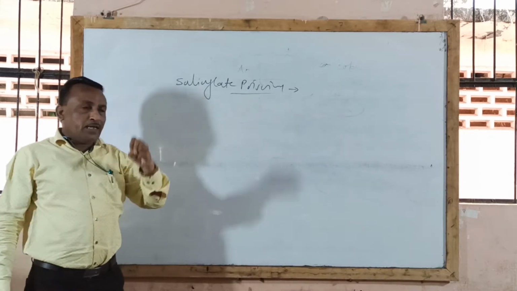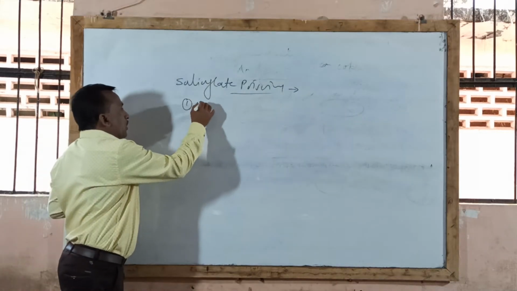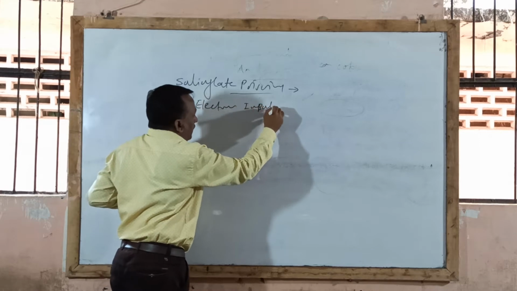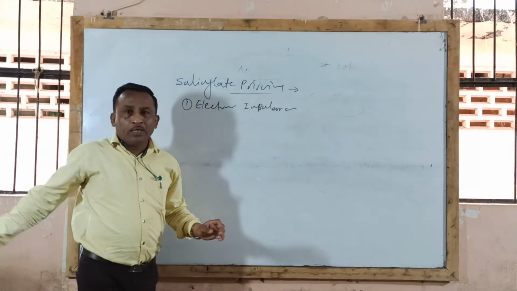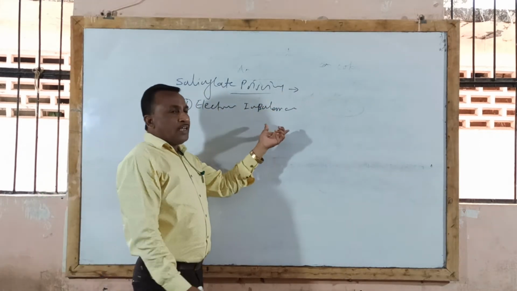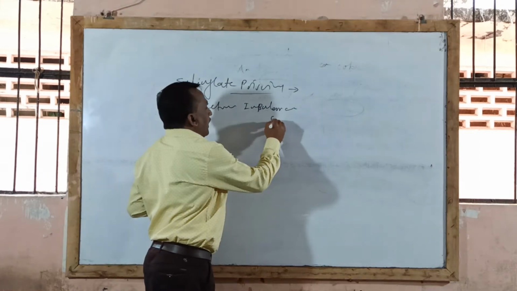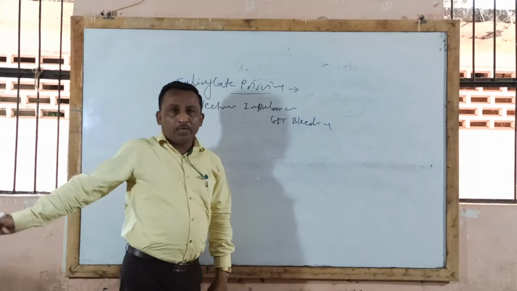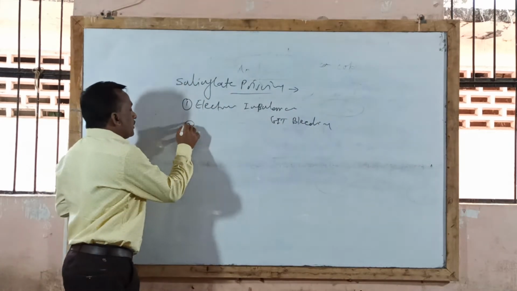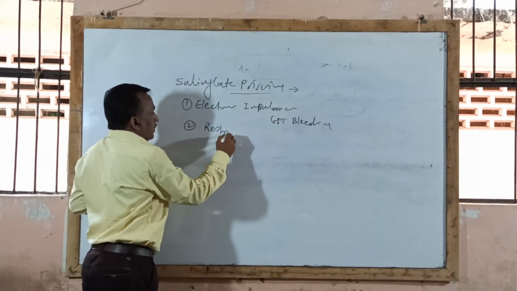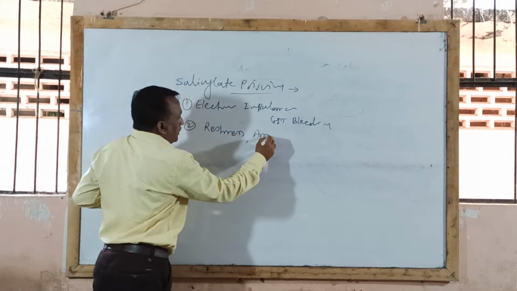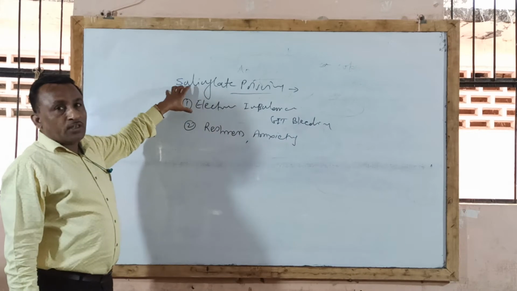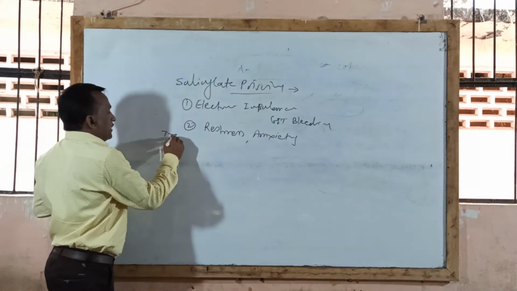And if salicylate is consumed in overdose, electrolyte imbalances may occur in the patient. These electrolyte imbalances lead to GIT disturbances, vomiting occurs, and internal GIT bleeding may take place. In addition to this, it also causes restlessness and anxiety in the patient. To overcome this, what is the treatment for salicylate poisoning?